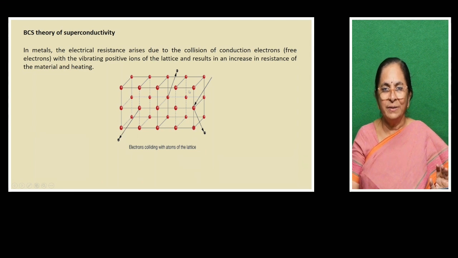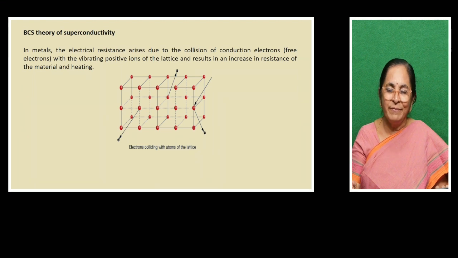Normally at room temperature, some of the electrons leave the atoms, making them ions, and these ions are not at rest. Atoms, ions or molecules can be at rest only at absolute zero temperature. At any temperature above that, they are in a state of vibration, sending out some energy.